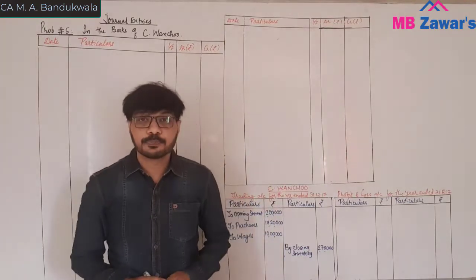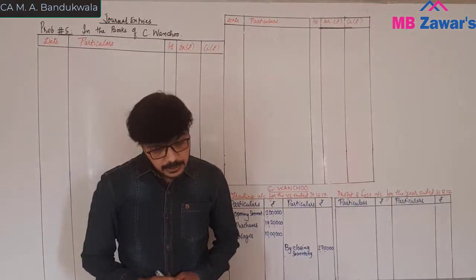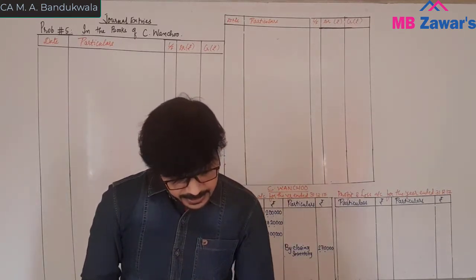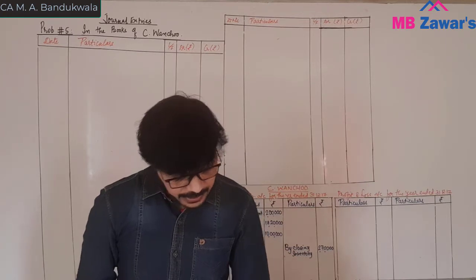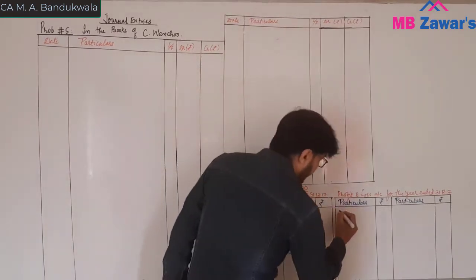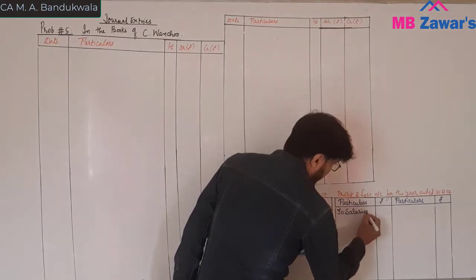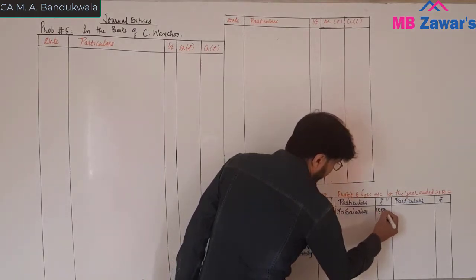Then you have salaries account is also rupees 10 lakh. That will go to P&L account. Salaries rupees 10 lakh.